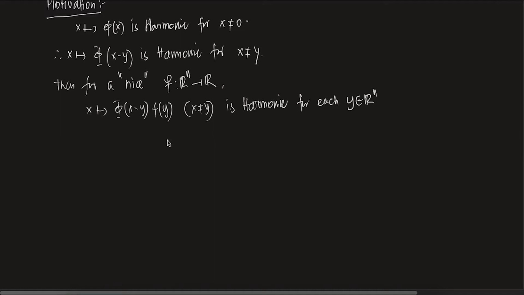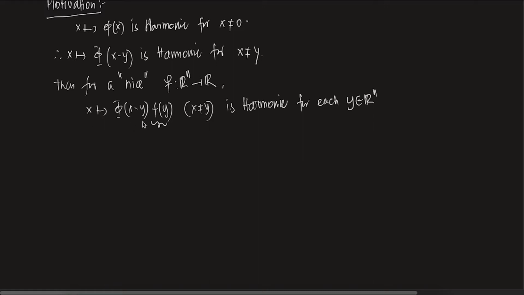Why? Because when you fix a y in Rn, f of y, f being some function at the point y, takes some real value. So basically you are multiplying by a constant, yes or no? This function is a function of x. As a function of x, this is harmonic. It's not harmonic with respect to y. You do understand what I'm saying? x going to phi of x minus y is harmonic as a function of x.